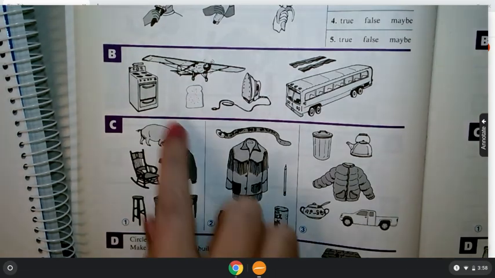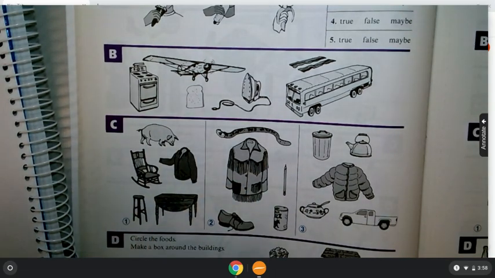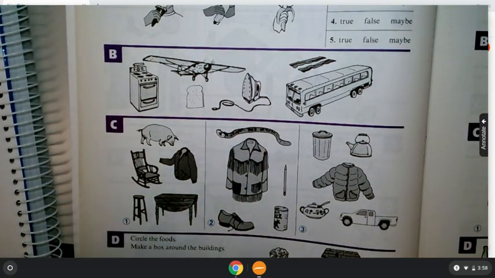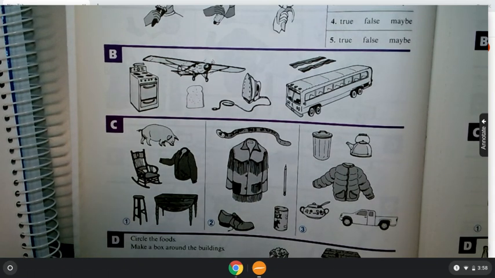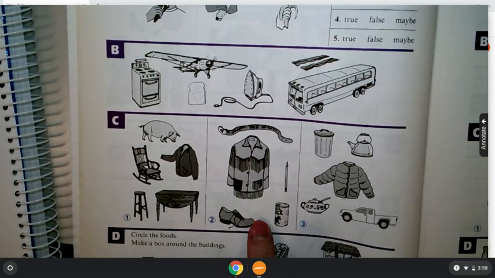All right, part C, we've got the pig here. It's a pig picture, so we're looking at box 1. So make a box around each object that's in the same class. Again, the objects that are in the same class, put a box around it. Or the same category, same thing. All right, box 2.